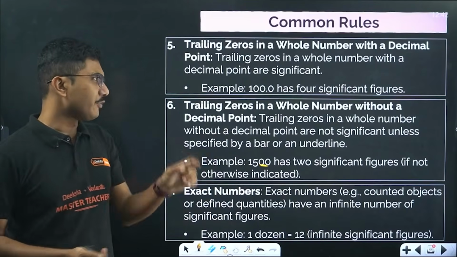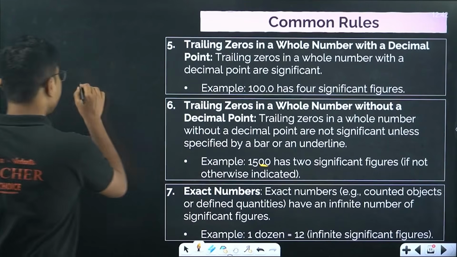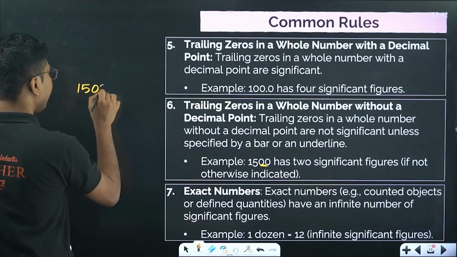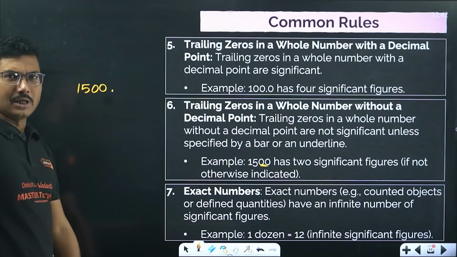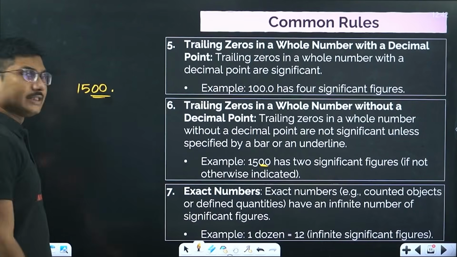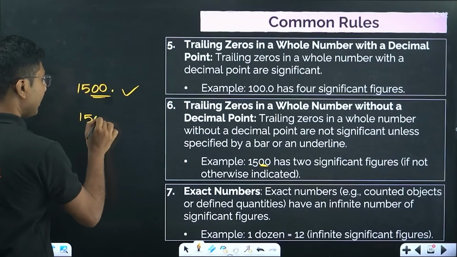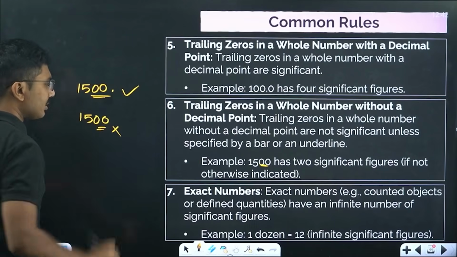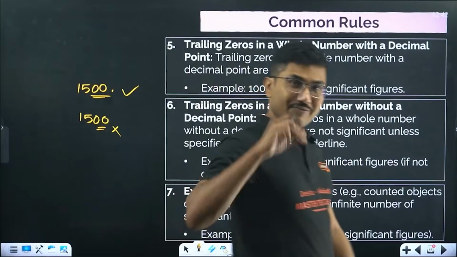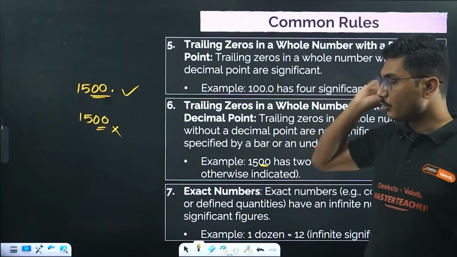Very, very important. If you add a decimal, so if I say 1500 followed by just a decimal point, then all these zeros are significant. But if I write 1500 only, then these zeros are not significant. Very, very crucial to remember.